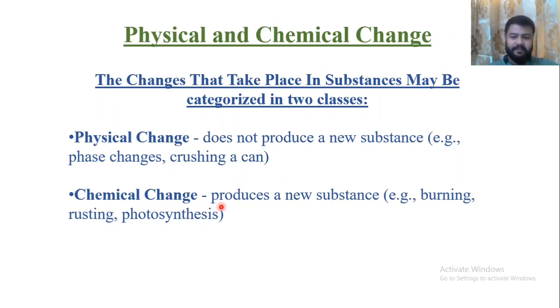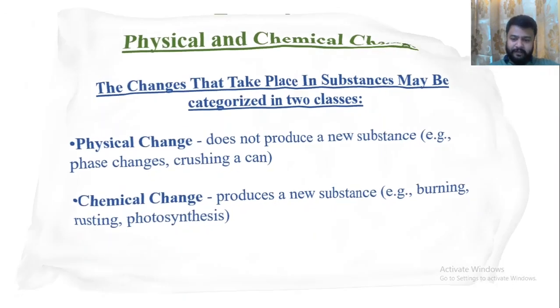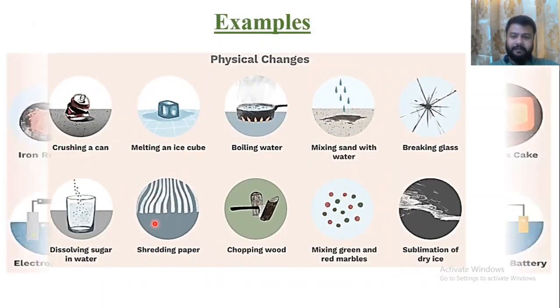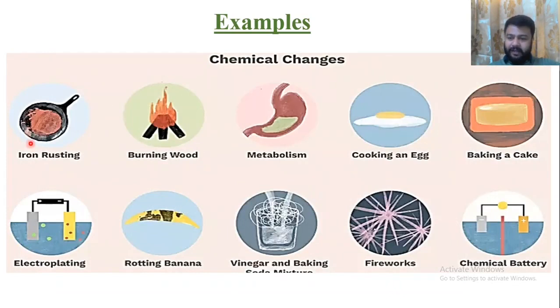In chemical changes, some substances react, or one substance may divide to form two or more new substances, and the new substance produced has totally different properties from the reactants from which it is produced. Examples: burning, rusting, photosynthesis. Further examples are rusting of iron, burning wood, metabolism, the digestion of our food, cooking of egg.